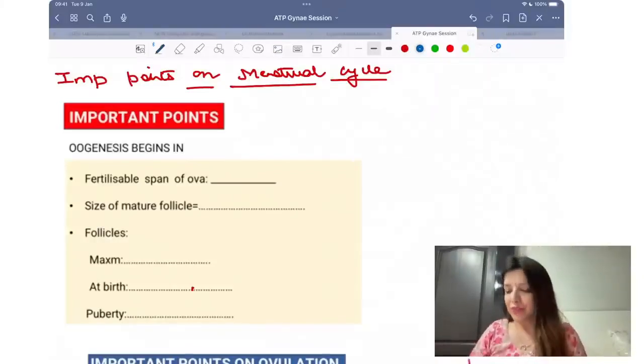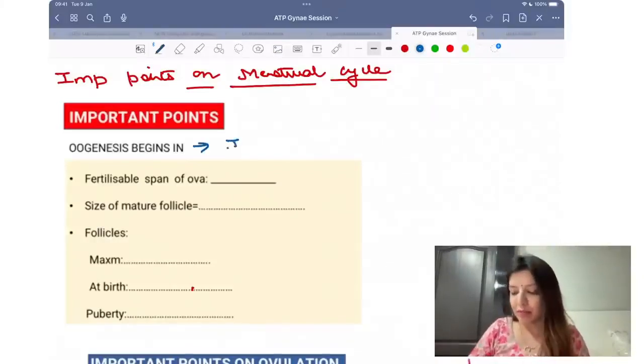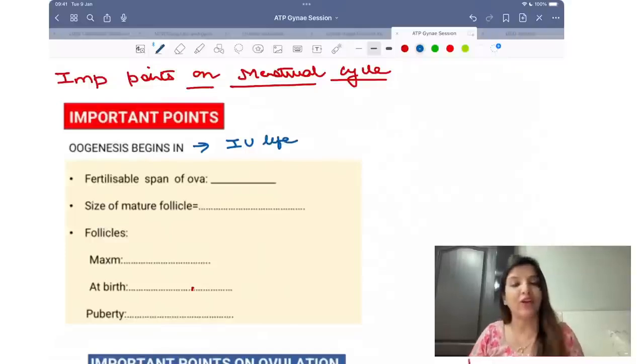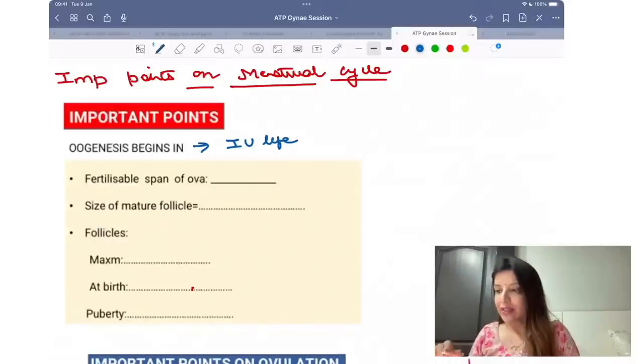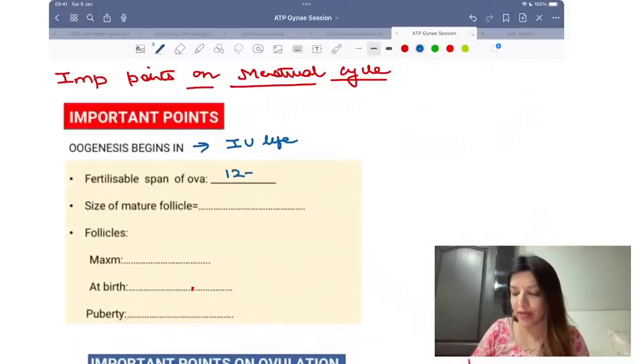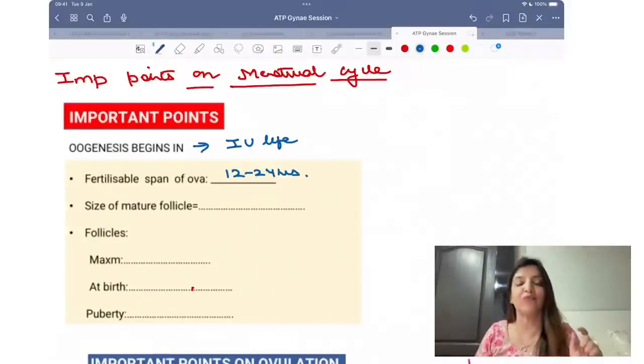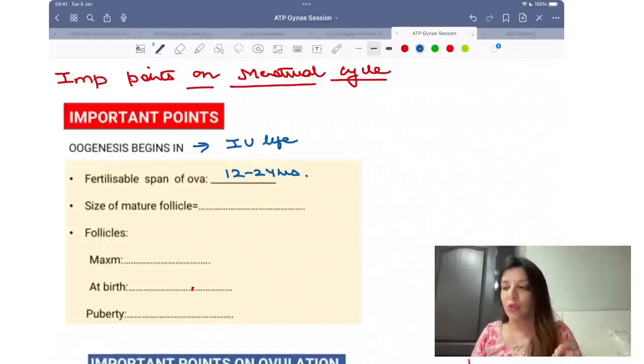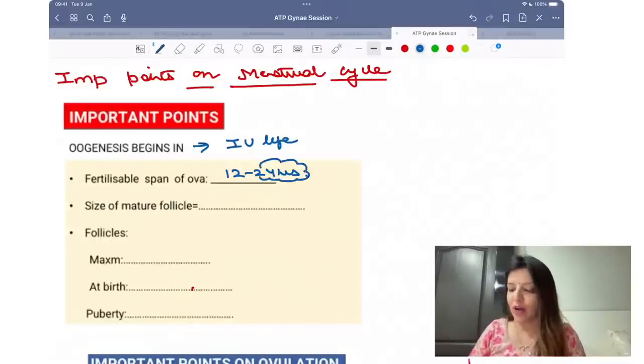Oogenesis begins in intrauterine life, whereas spermatogenesis begins at the time of puberty. Then, fertilizable span of the ova. What is the fertilizable span of the ova? Fertilizable span of ova is 12 to 24 hours. If you have to choose between 12 to 24 hours, then it is 24 hours.